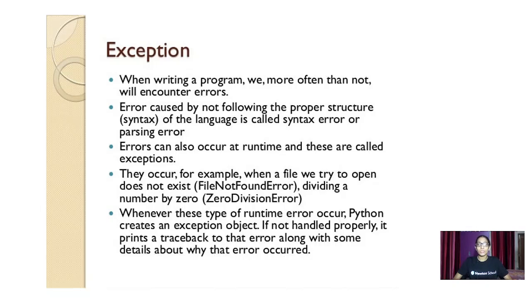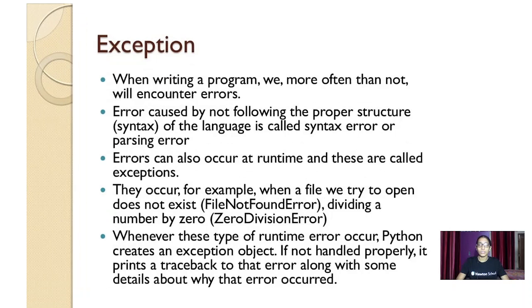Whenever these types of runtime errors come, Python creates an exception object. If it is not handled properly, we get the printed traceback, which shows the error along with some details.